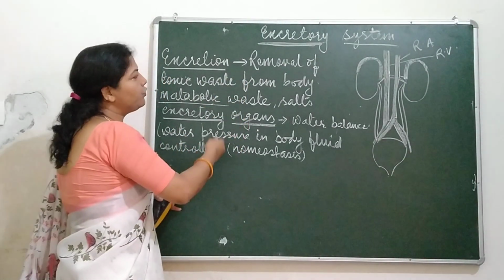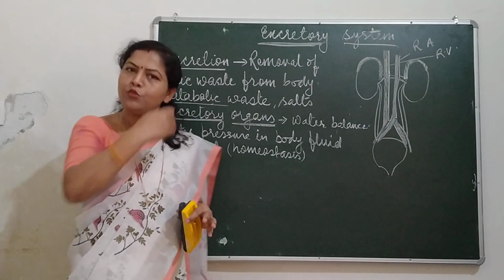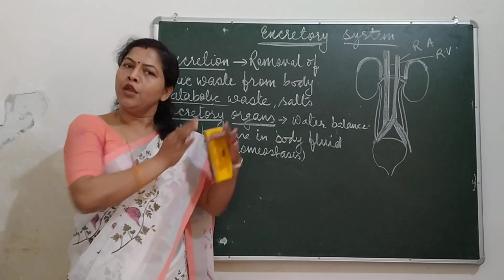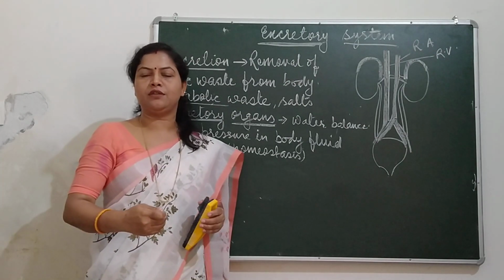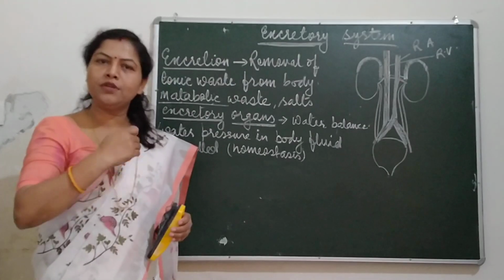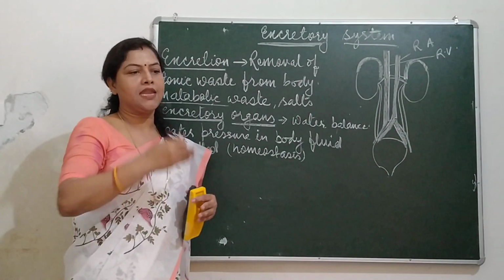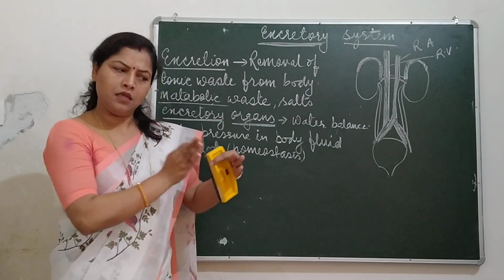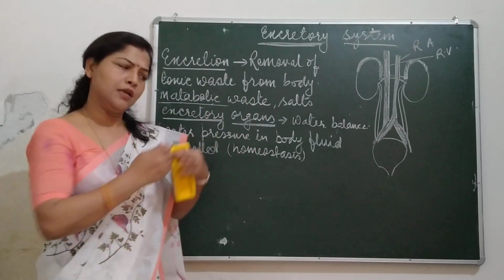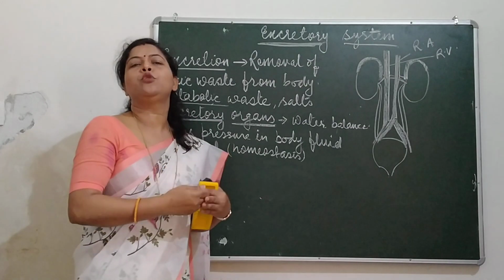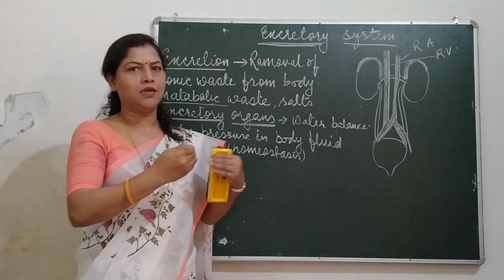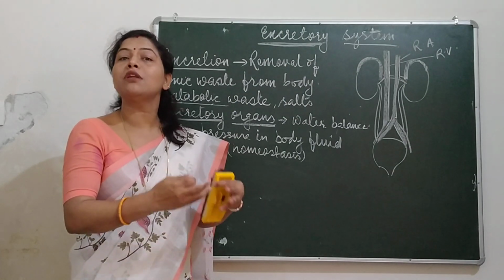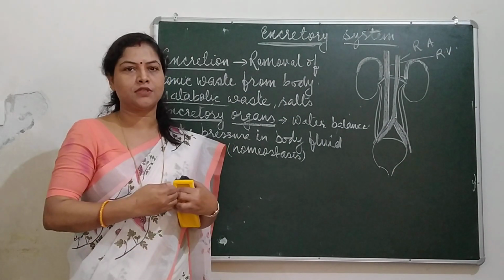So how does this nitrogenous waste come into our body? During digestion and respiration, the food gets broken down inside our body and energy is liberated. During those periods, what happens? Some good things come out due to this metabolism. Metabolism means breaking or construction, destruction or construction of molecules.